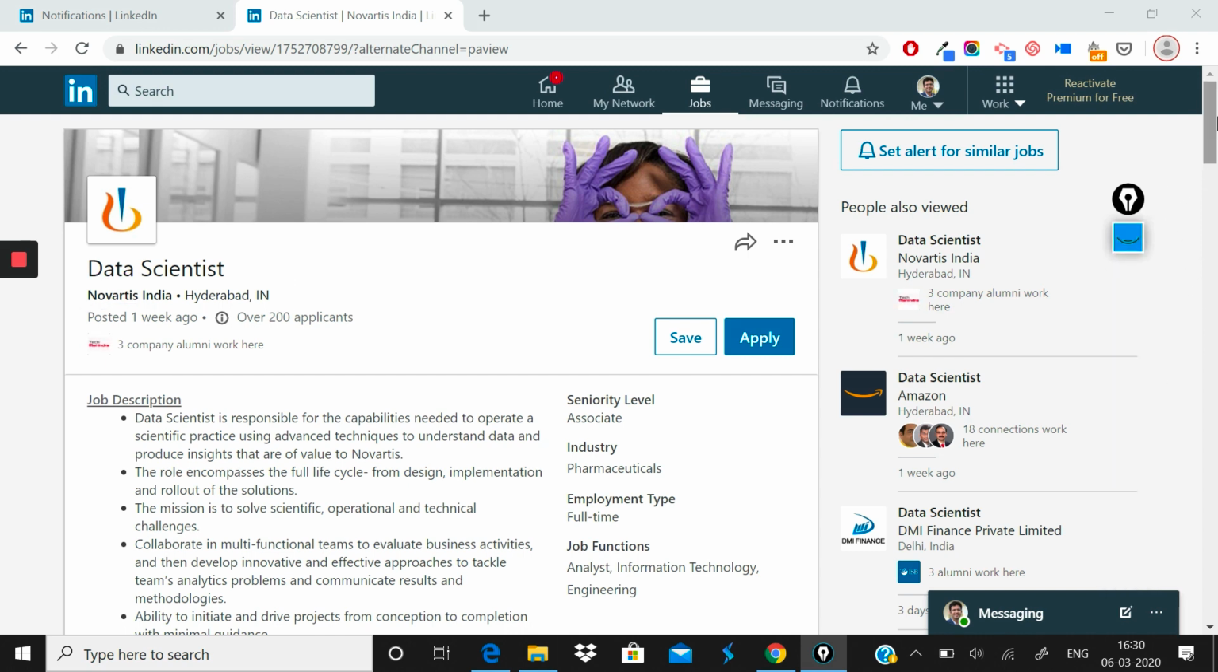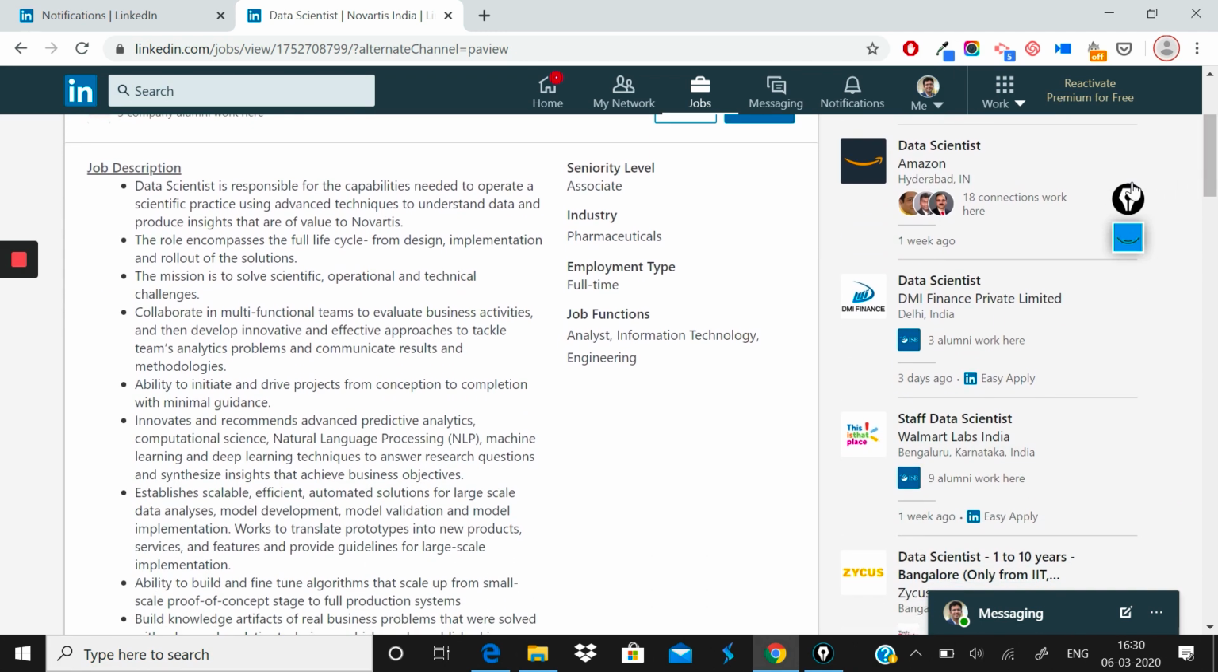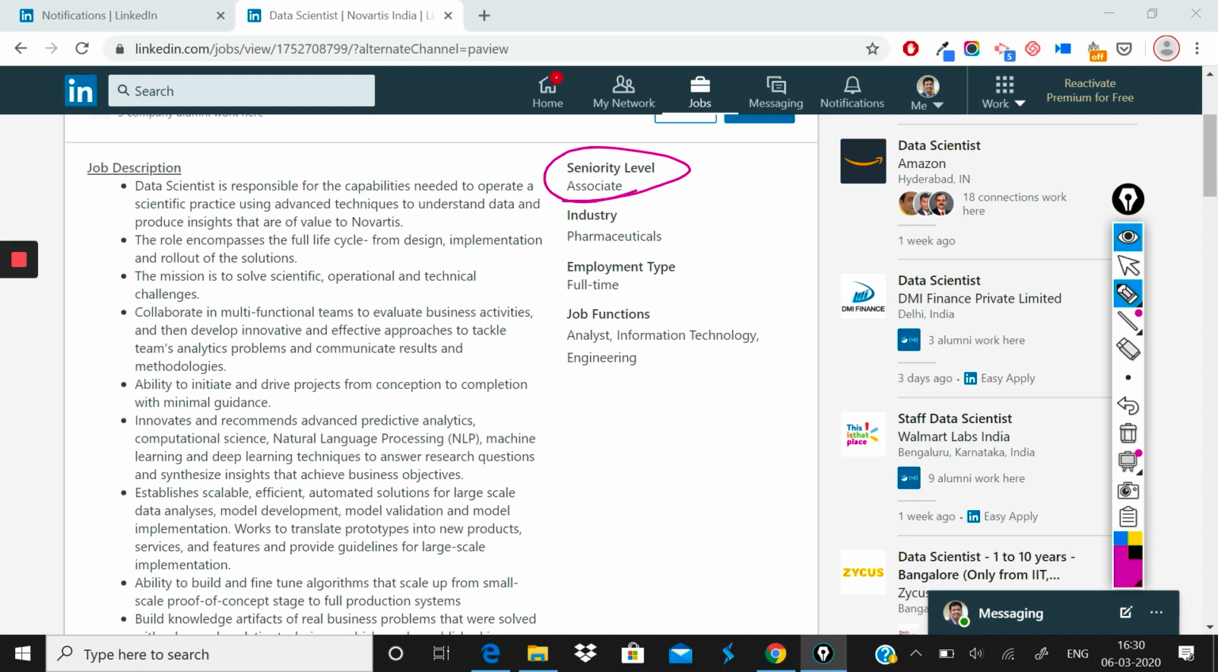The first thing about this role is that the seniority level is associate, so this is an entry level kind of role. The industry is pharma. The employment type is full-time. And the job function type: in big companies, when a new role like data scientist comes into the picture, they are fitted into different bands, as a lot of you working in multinational companies would know. So this belongs to an analyst kind of band from an org structure point of view. Let's look at what the job description says.